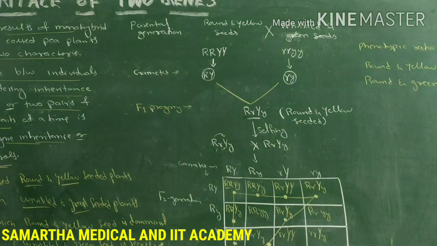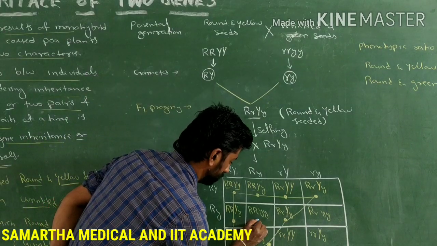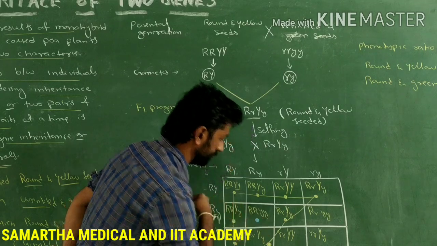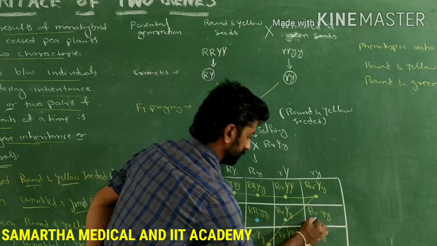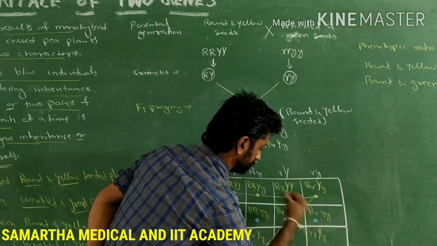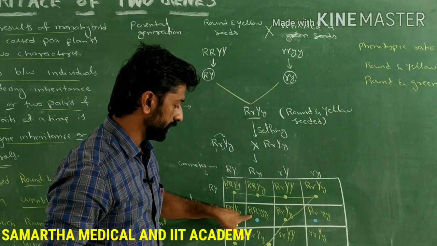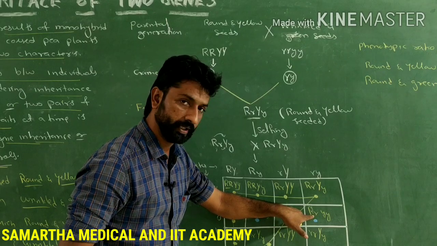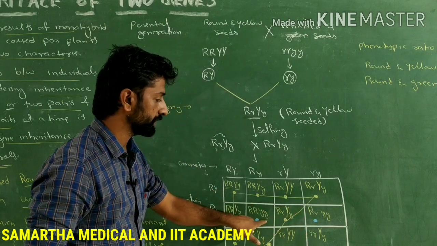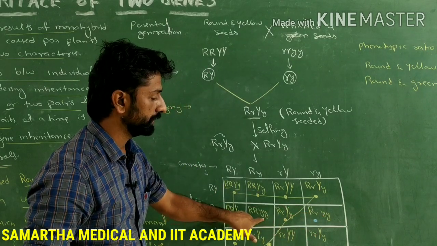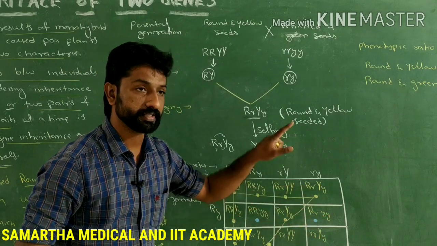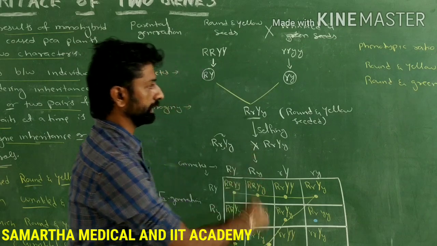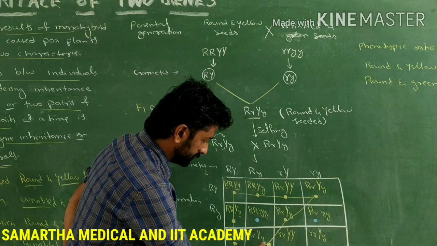Let's count that one. So here the one is round with green color, and here another one is round with green color. Why? Because the dominant allele is there for the round shape of the seed. Here also the dominant allele is there for round shape, but for the color of the seed, both recessive alleles are present. So the recessive character will get expressed for the color of the seed. So they will be green in color.